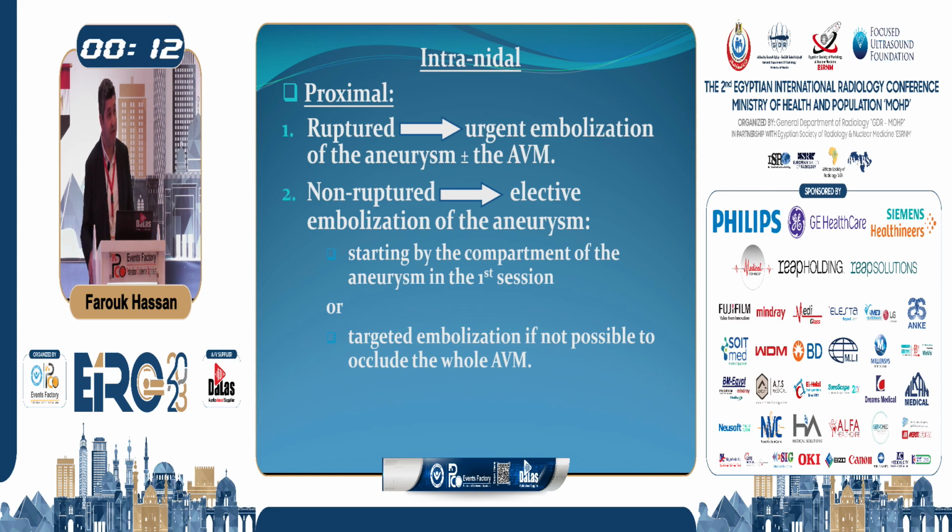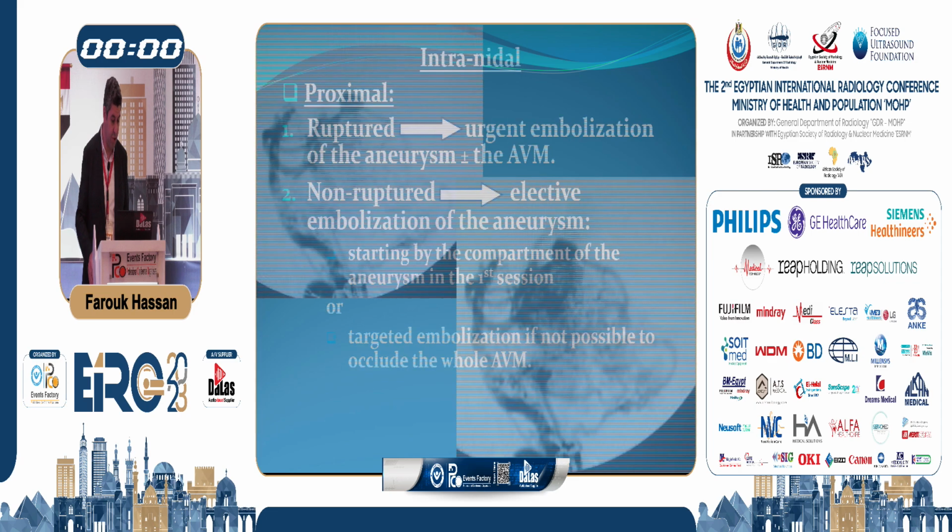And sometimes we have a big AVM that we cannot treat completely, but we find a flow-related aneurysm within the nidus of the AVM, so we can decide to do what we call targeted embolization, where we occlude the weak point of the AVM nidus, and then maybe the rest of the AVM nidus will be left for conservative management. So we evaluate the condition case by case.